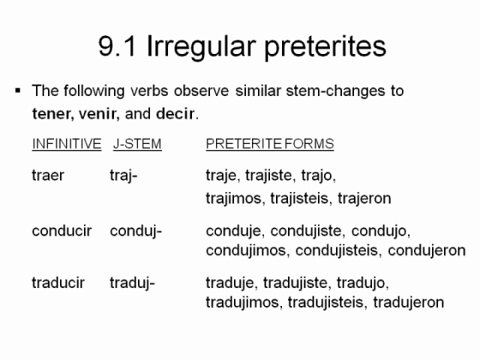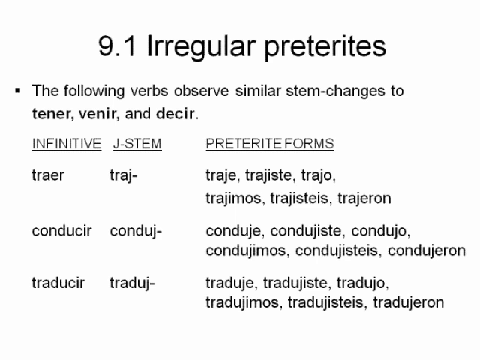Its stem is going to be traj: traje, trajiste, trajo, trajimos, trajeron. Then conducir will be conduj as the stem: conduje, condujiste, condujo, condujimos, condujeron.